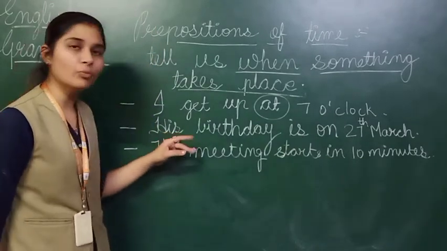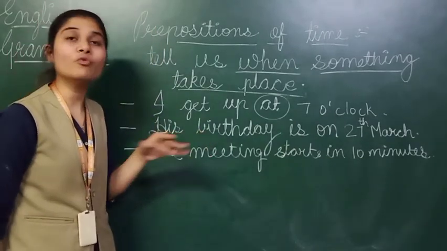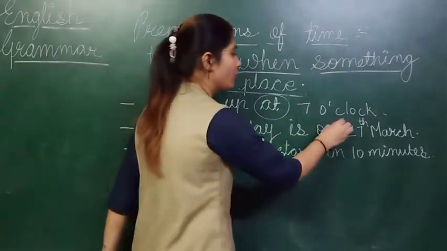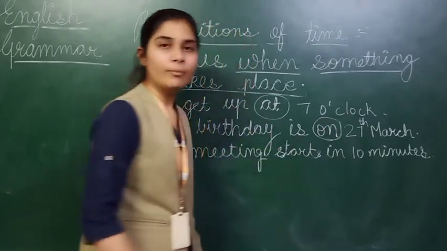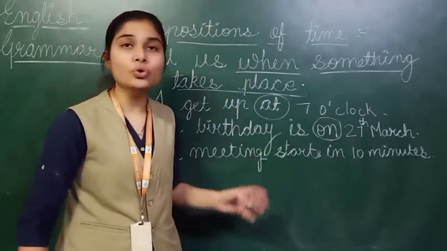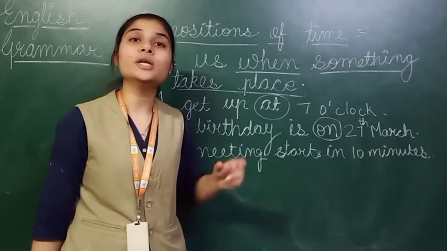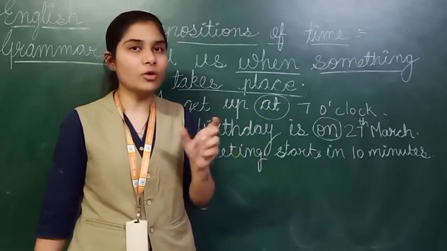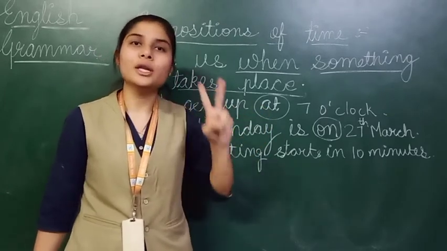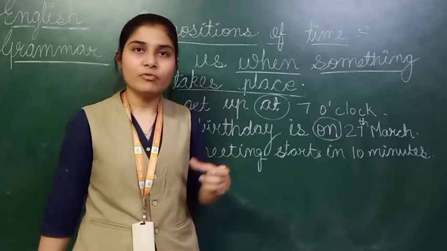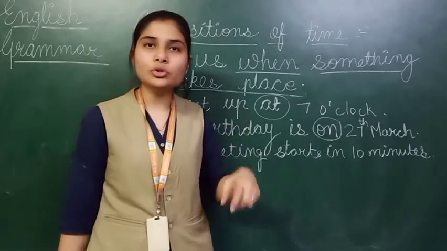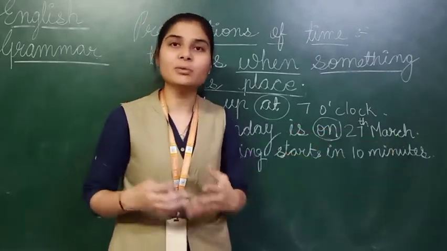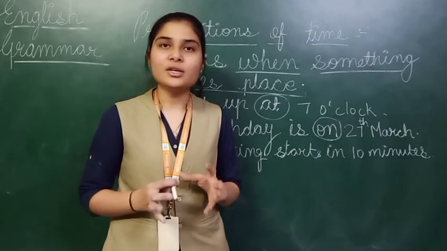It means I am talking about one boy and his birthday. Now when is it? उसका birthday कब है? On 27th March. So I have used the word on. Prior to that I showed you an example with on in preposition of place. So for preposition of place and preposition of time, we are using the words on and in for both of them, but it depends. When you read the sentence you will come to know which thing we are talking about. Because 27th March, मैं कोई time की बात कर रही हूँ, March, right?